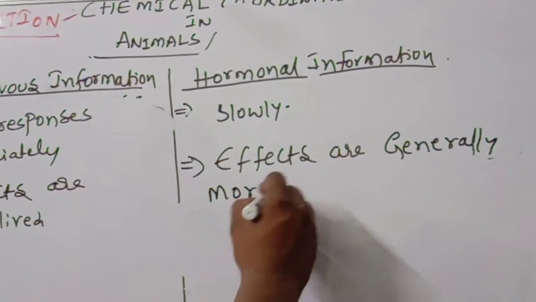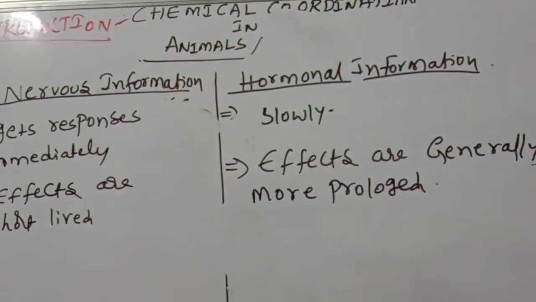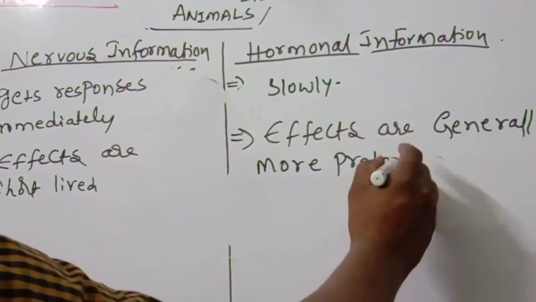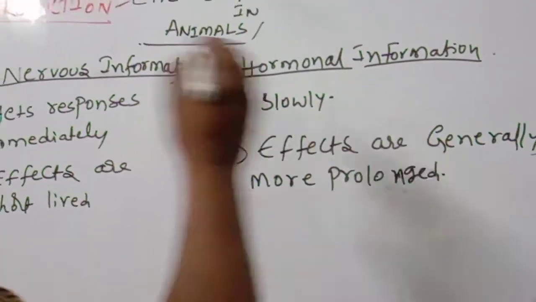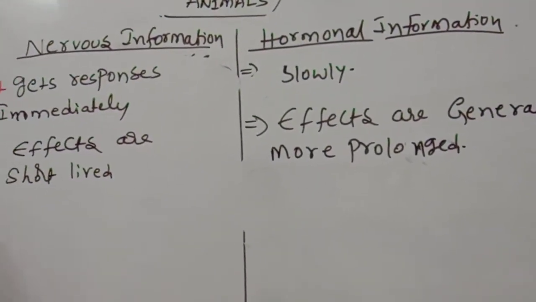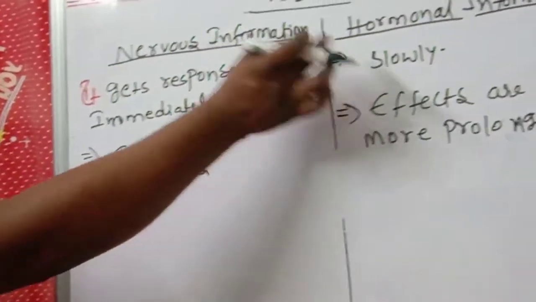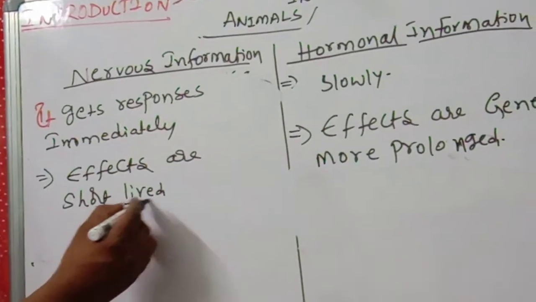These are the main differences between the nervous information and the hormone information. It gets responses immediately; it gets responses very slowly. The effects are short-lived. I am calling, you are responding.